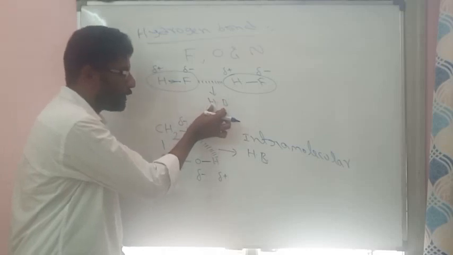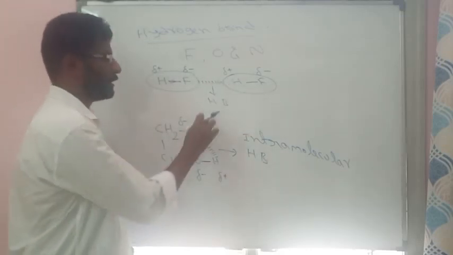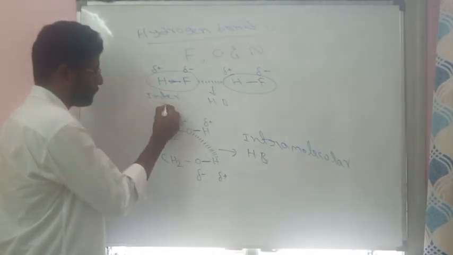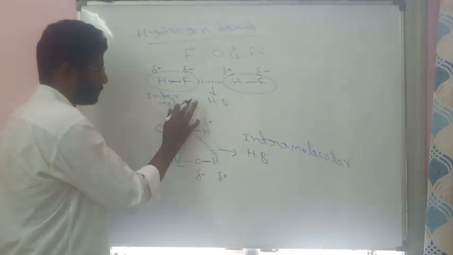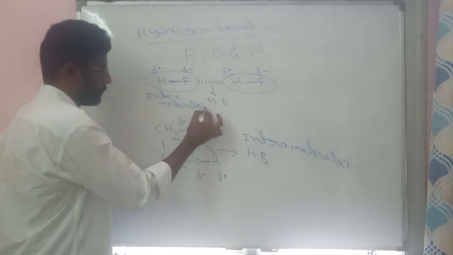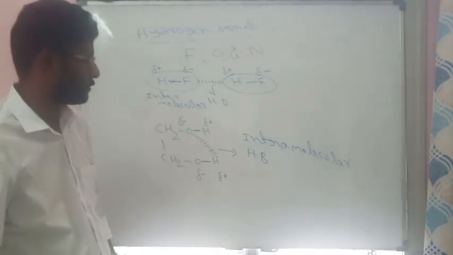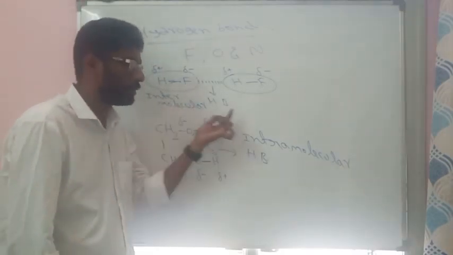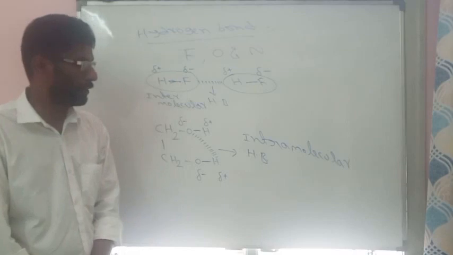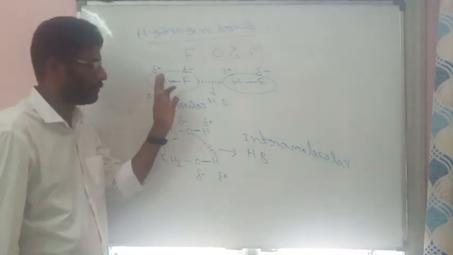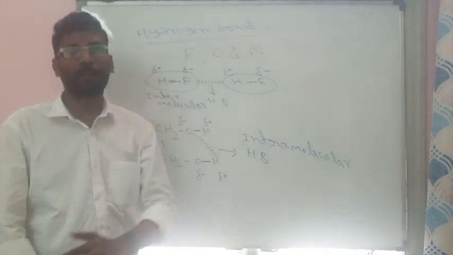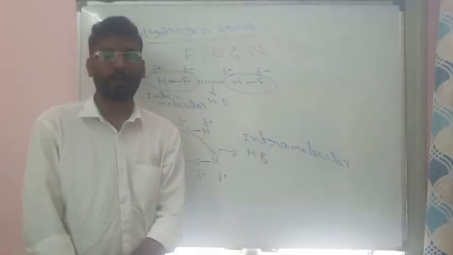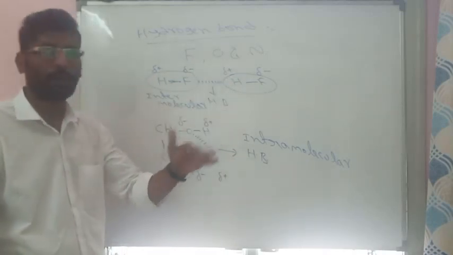Similarly, if the hydrogen bond is formed between two molecules, that is called intermolecular hydrogen bond. So hydrogen bonds are classified into two types: intermolecular and intramolecular. Inter means formation of hydrogen bond between two molecules, and intra means formation of hydrogen bond within one molecule.